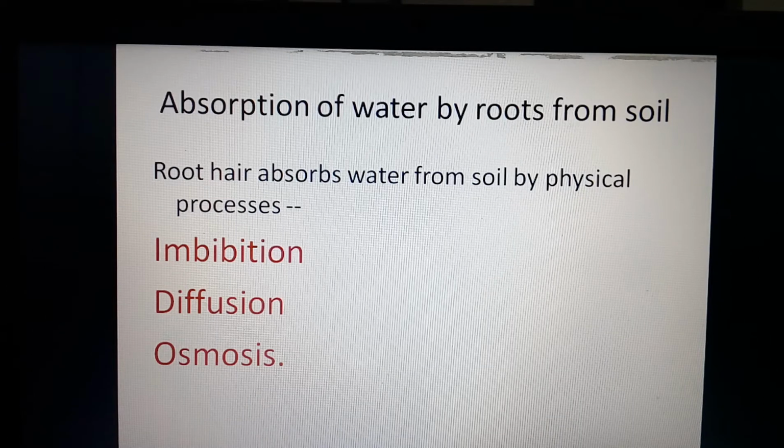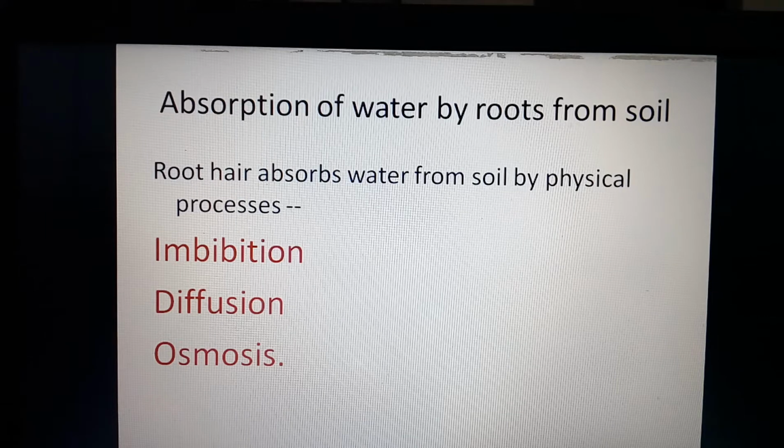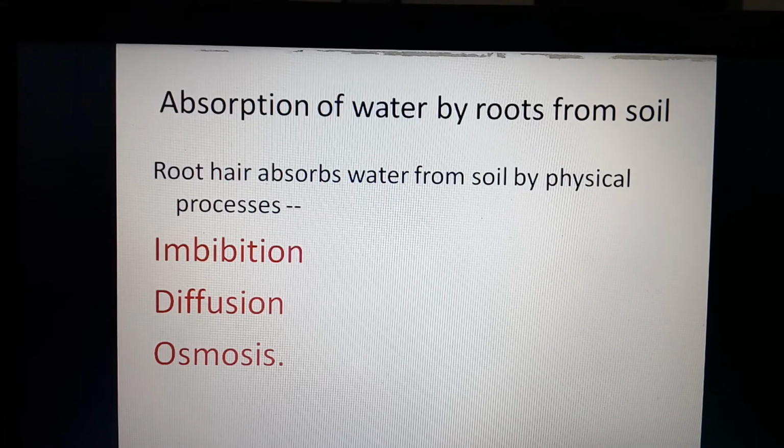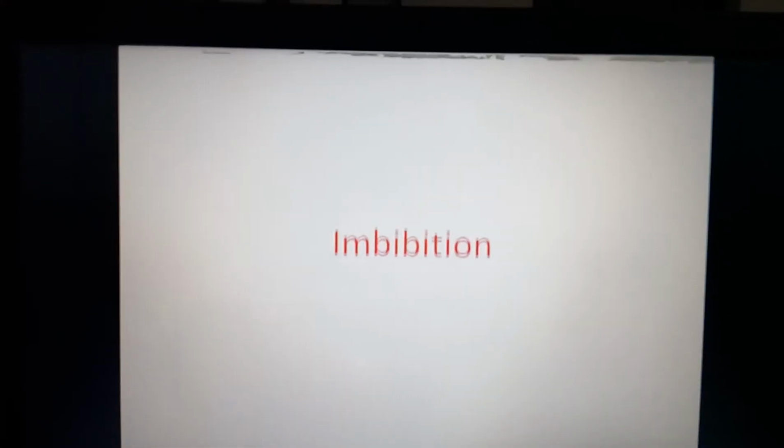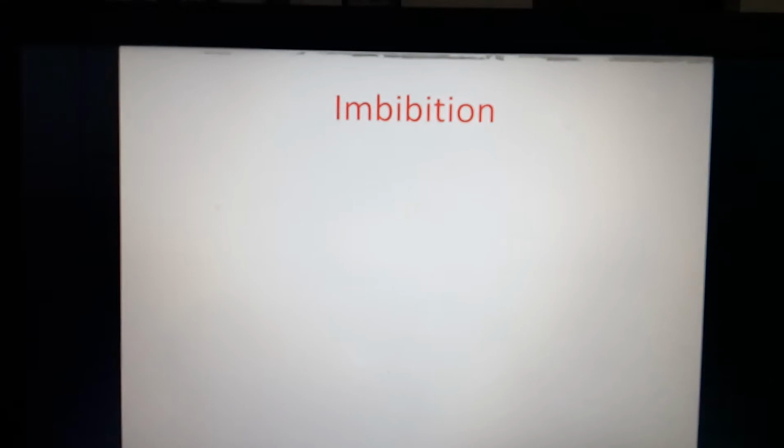Plant-water relation. In this topic, the next point is absorption of water by roots from the soil. Root hairs are helpful to absorb the water and minerals from the soil. For that absorption of water from the soil, different physical processes are engaged: first imbibition, diffusion, and osmosis. Out of that, the first process is imbibition.